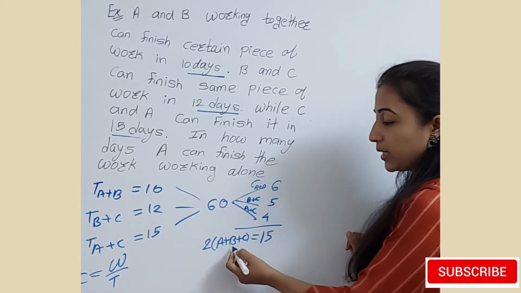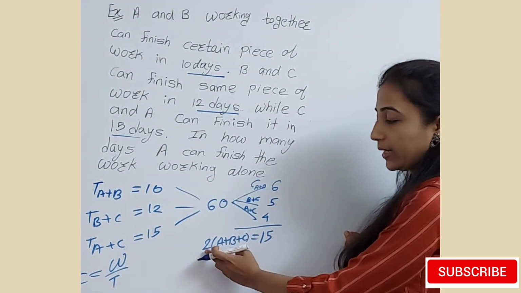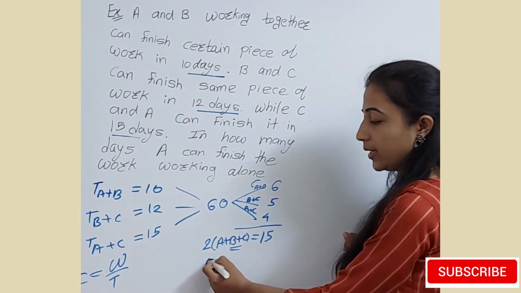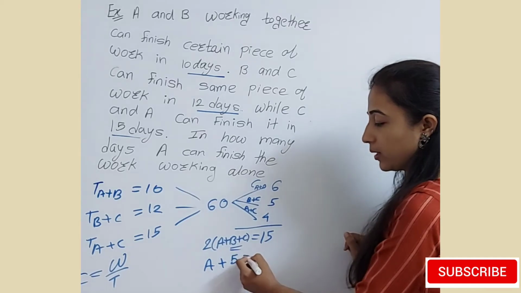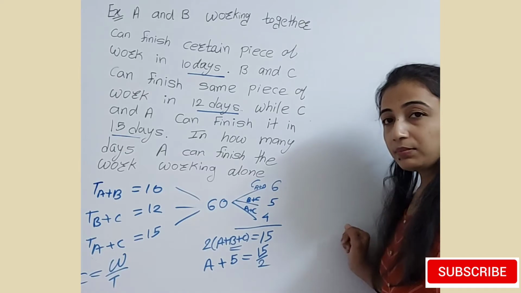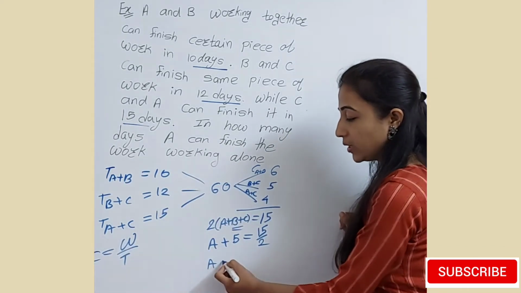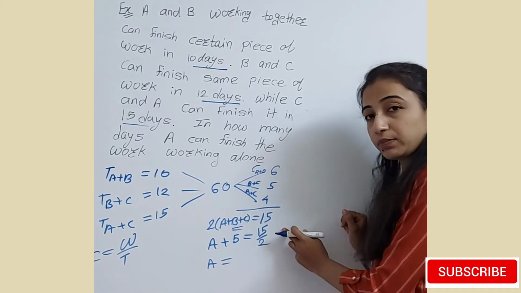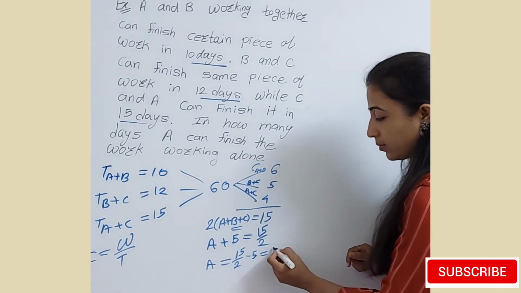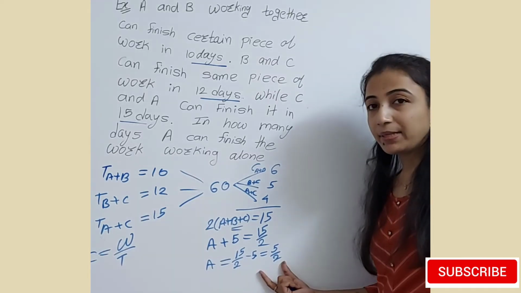So here the capacity of BC is already given, it is 5, and if we divide this by 2, then A plus B plus C is 15 by 2. Simplify this term, and we will get the capacity of A. So here the capacity of A, 5 we have to shift to the right hand side, 5 by 2 is the capacity of A.